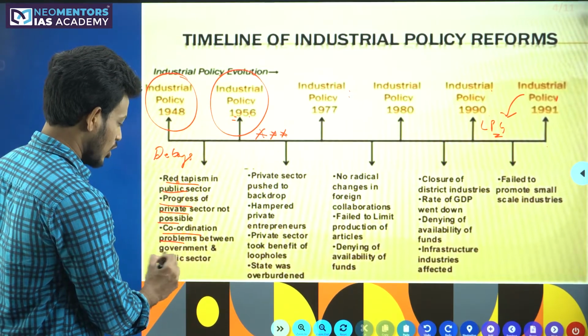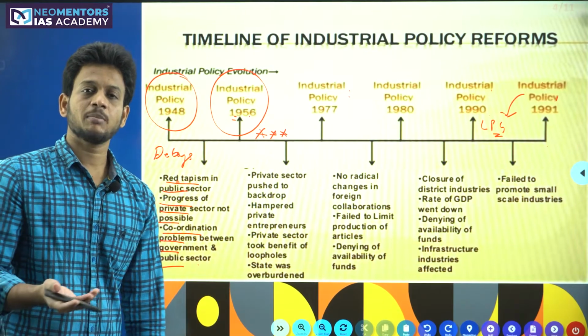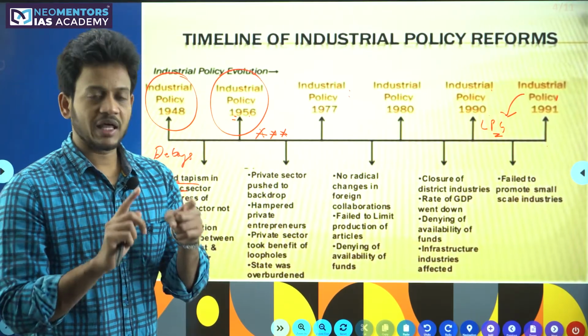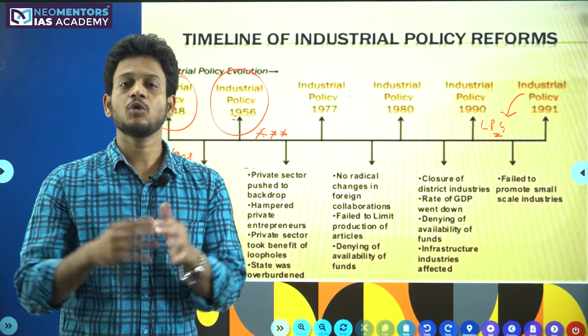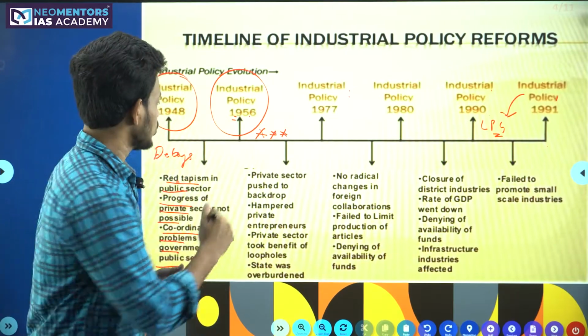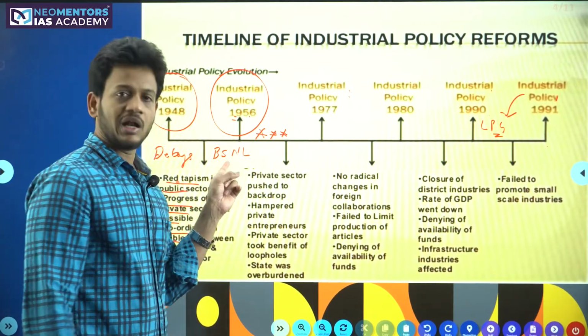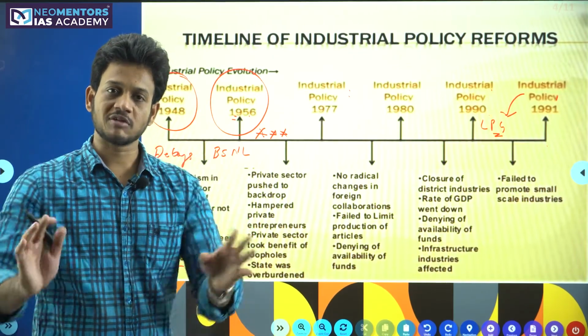Coordination problems between the government and the public sector. What exactly is meant by the public sector? Any company which is owned by the government is called public sector. If there is good coordination between the public sector and the government, then definitely you can improve the business. Example, today you see BSNL, it is a public sector company. But till 2020, BSNL never provided 4G services.